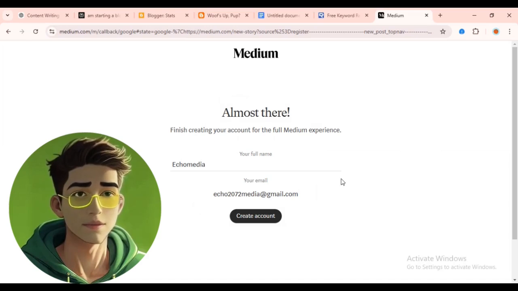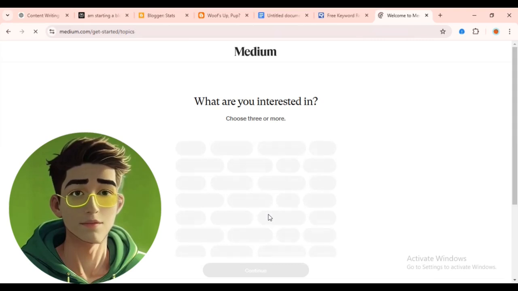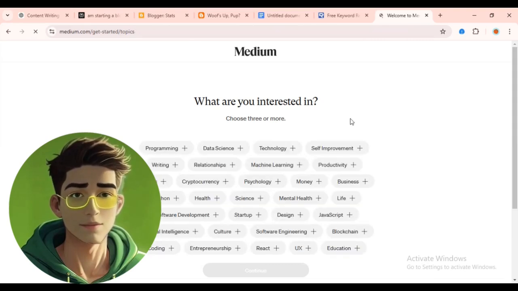So just allow it to load. It says here your full name. So I'm gonna leave this as my full name, Delco Media. Then I'm gonna create an account. Yeah, it says almost there. Okay.